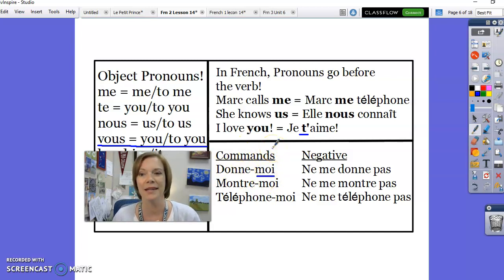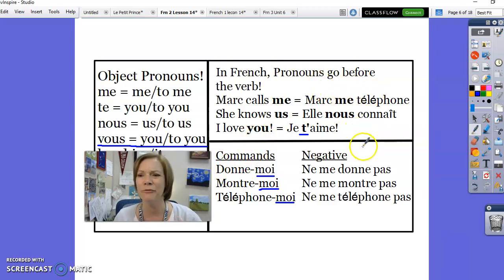Donne-moi. Give me. Donne-moi un sandwich. Montre-moi. Show me. Montre-moi tes photos. Téléphone-moi. Call me. Téléphone-moi ce soir. That is how you tell people what to do, to give a command. If you want to tell them to not do something, then it goes back to the original order, the original structure. Like up here, Marc me téléphone.